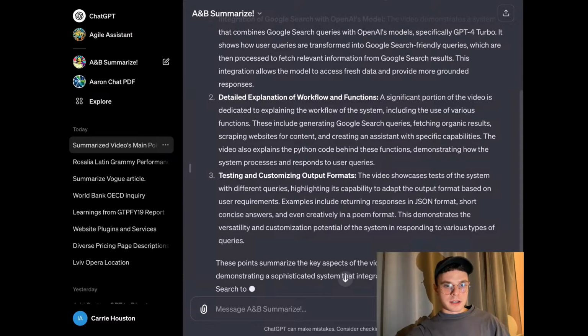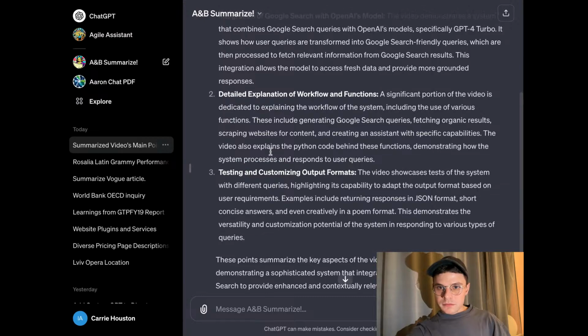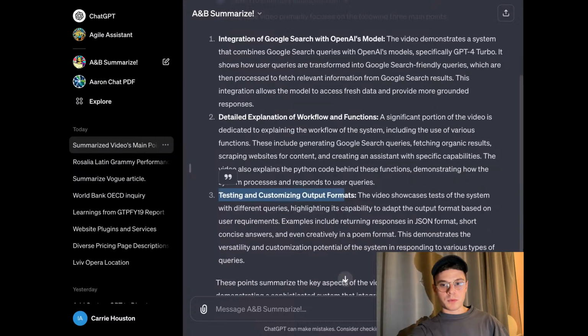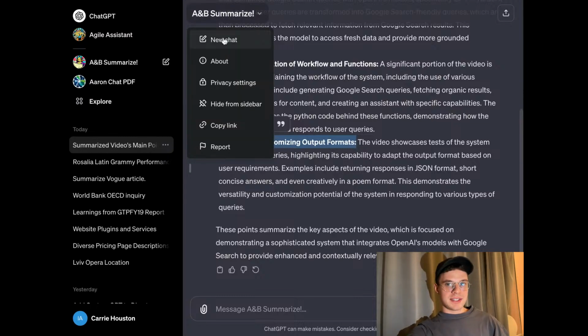So here we go, we have our answer. And again, for example, if you want to know more about testing and customizing output formats, you can copy paste that particular point and ask the chat to elaborate on that, and it's going to give you a great answer. Again, very neatly structured, so you can get more information and structure your studying and your diving into that piece of information, making it much more efficient and easier.